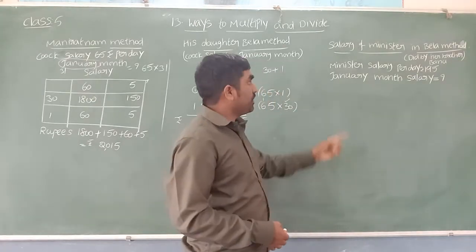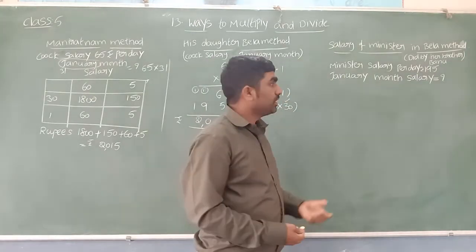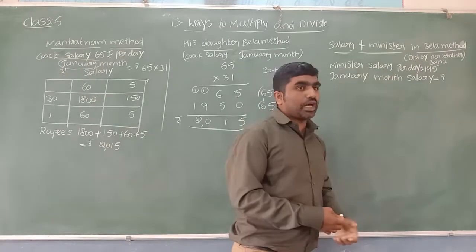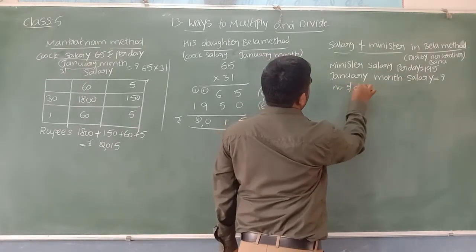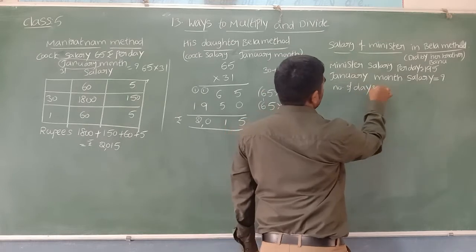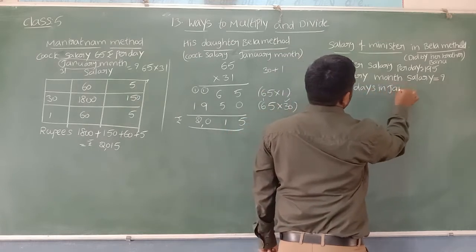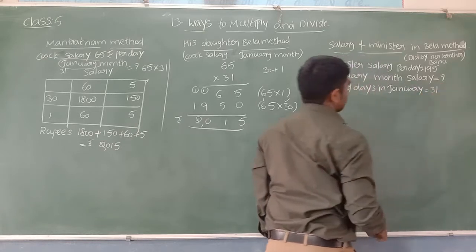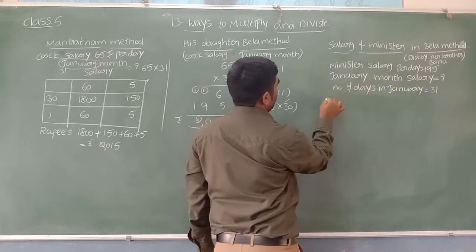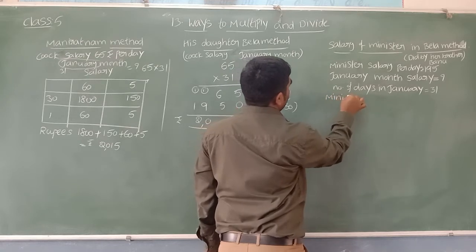Then what is the salary for January month? Number of days in January we have 31 days. Now we need to calculate the minister salary, right?